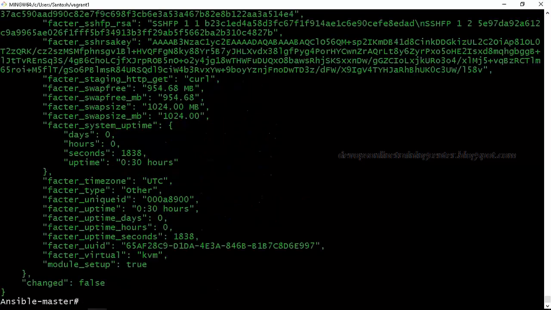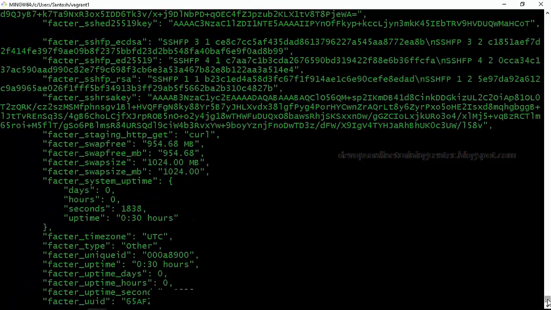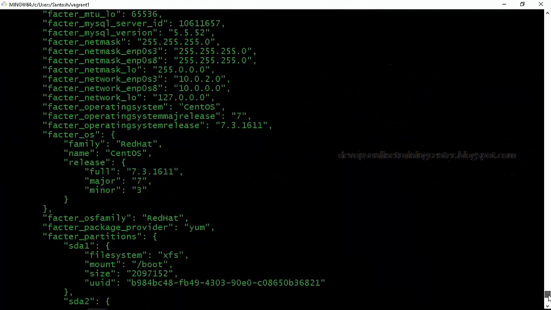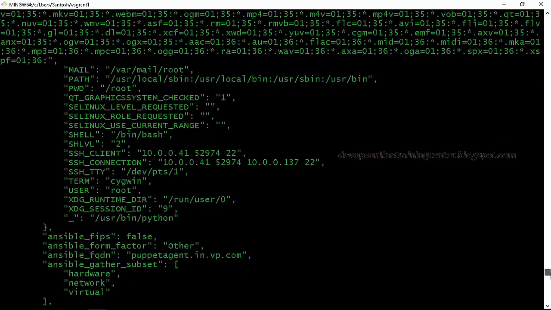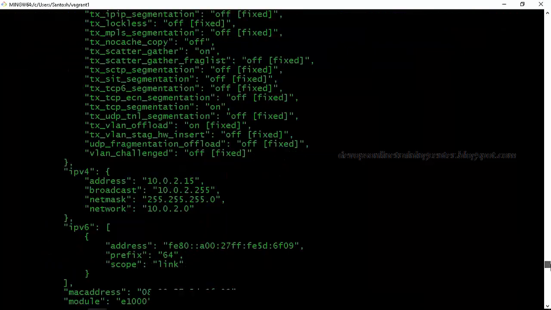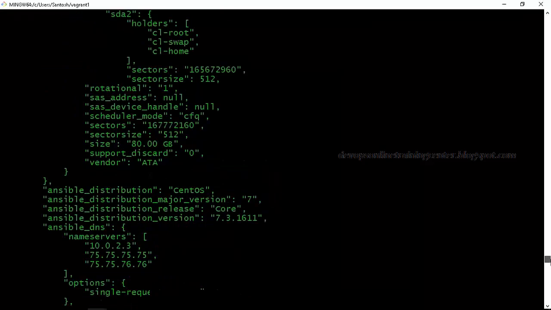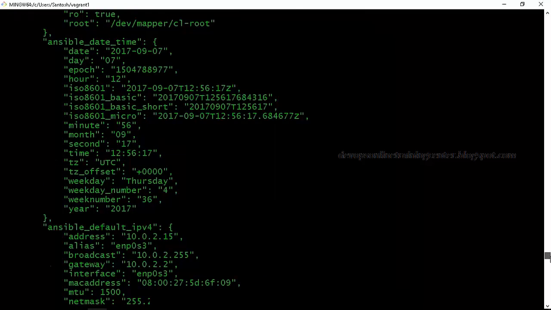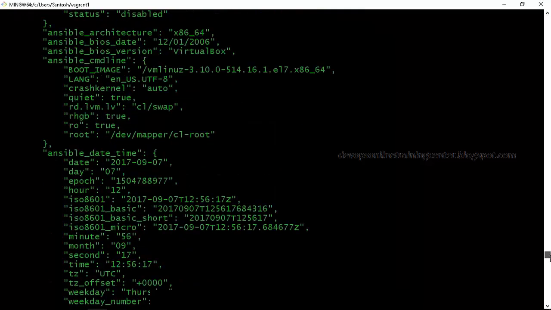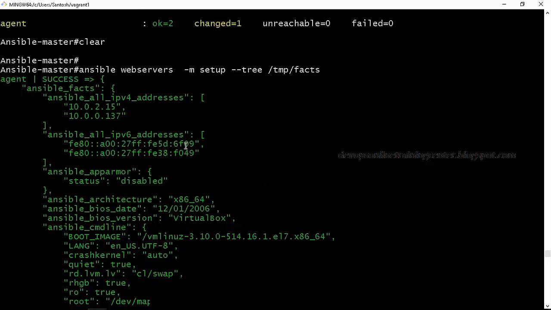So if you see, these are the facts. These are in terms of a key and a value pair. You see a lot of information about the system: what is the operating system, what is the distribution, what is the hardware architecture, what is the OS family, what is the IP address. So everything about the system will be maintained by a component called facts. This is for any agent. For the first time when you run a playbook, it actually gathers the facts. So this is nothing but the information about the system.